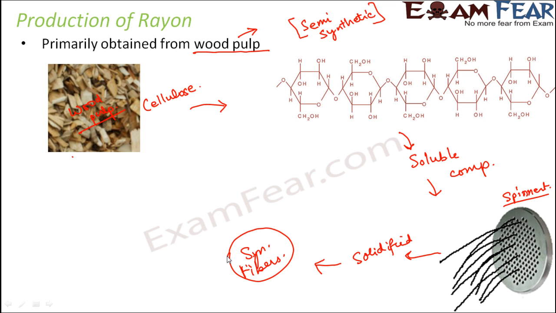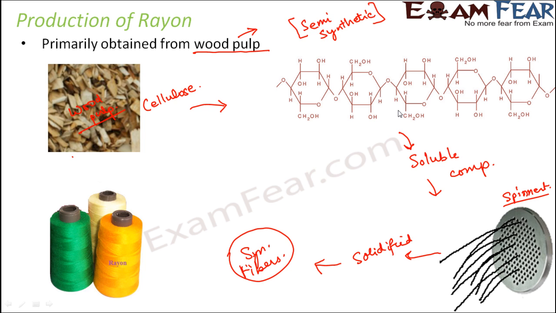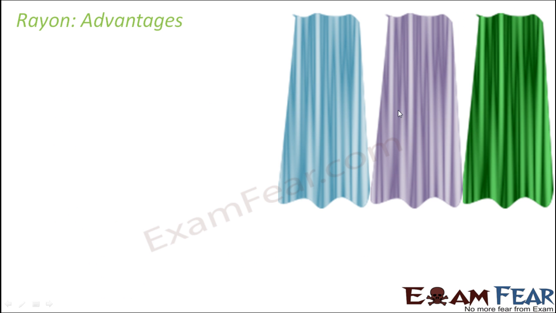Now specific types of rayon are manufactured in many different ways, depending upon how the process is exactly happening and which chemical substances you are using during these chemical reactions. Depending on that, you get different types of rayon. Some of the types of rayon are viscose, modal, and lyocell. These are all different examples of rayon, because in rayon also you have many subtypes. So let us now look at the advantages of rayon. What are their properties? Where are they used?